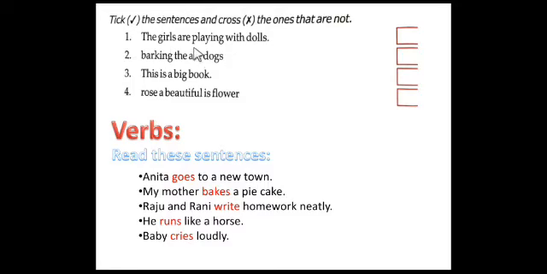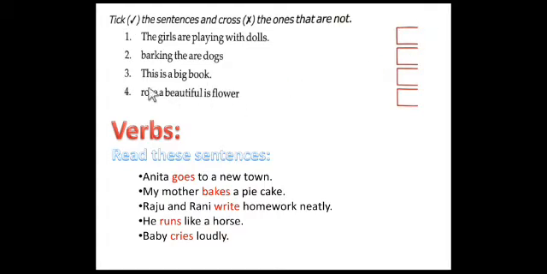Okay. So it is a proper sentence. It gives complete meaning. It has a complete sense. We can understand by reading this sentence. The girls are there. They are playing with the dolls. Correct? No? So it is a proper sentence. It gives a complete meaning. So put the right mark here.